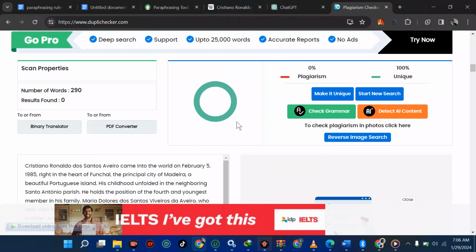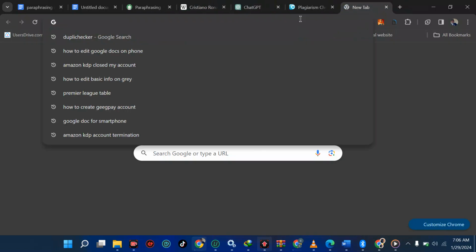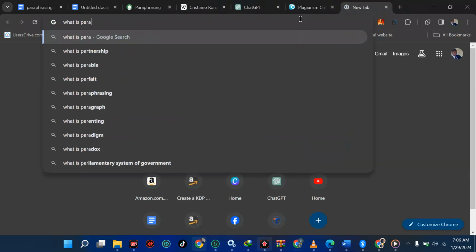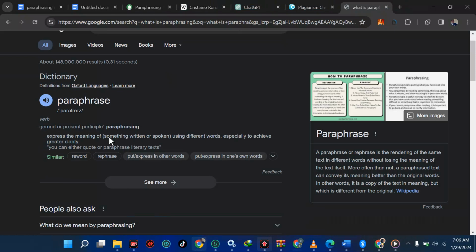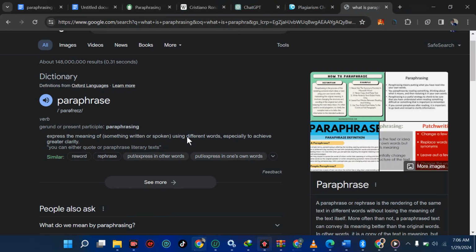But first of all, I want us to understand what paraphrasing really means. The word paraphrasing is very simple. We can search Google for what is paraphrasing and see the answer we get. If you read this very well, it means to express the meaning of something written or spoken using different words, especially to achieve greater clarity.